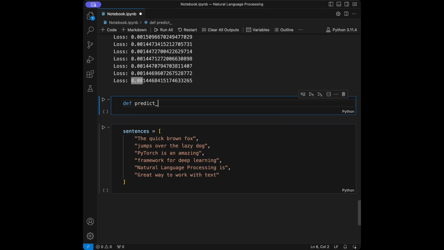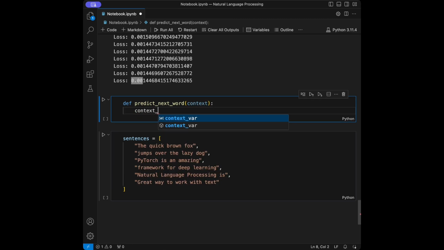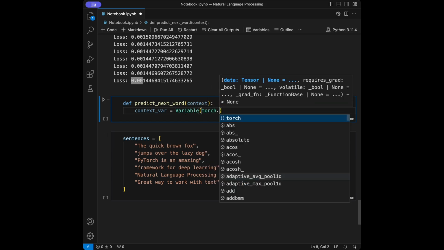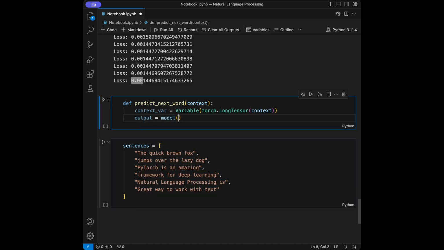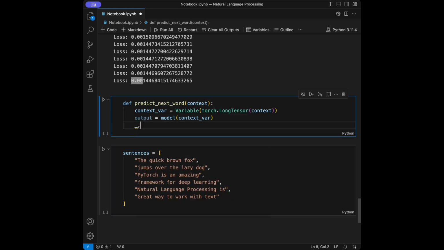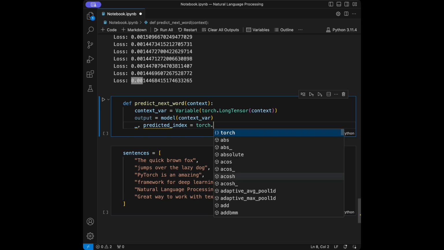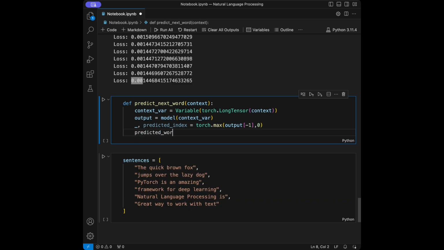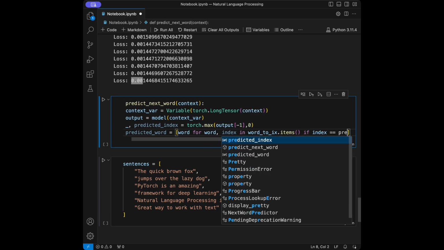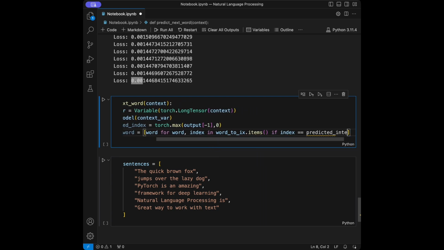I will say define predict next word, and it's going to take context as the input, and we will give context variable is going to be variable torch.longTensor context, and then we will say output is going to be model context variable like this, and then we will say predicted index is going to be torch.max output -1 and 0, and then I'm going to say predicted word is going to be word for word, index in word to index dot items if index equals to predicted index item, and we will get the 0 from here.